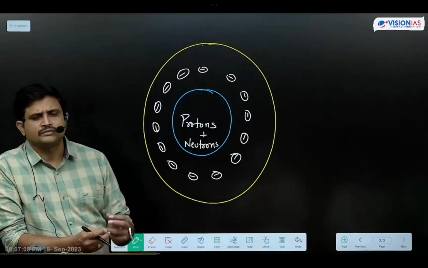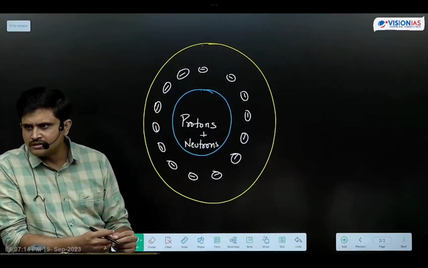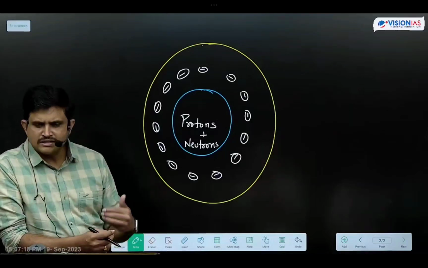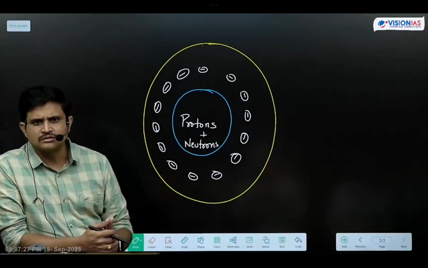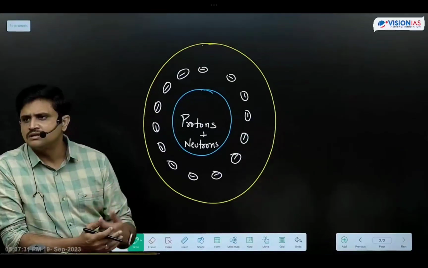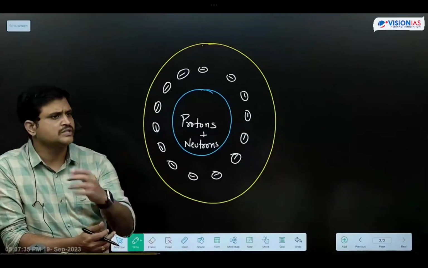Now, neutrinos are fundamental particles. The next one, Higgs boson, is a fundamental particle. Like this, in our universe, there are certain fundamental particles which are responsible for carrying a force, which we call force particles. And the next kind is responsible for sharing mass from one particle to another.